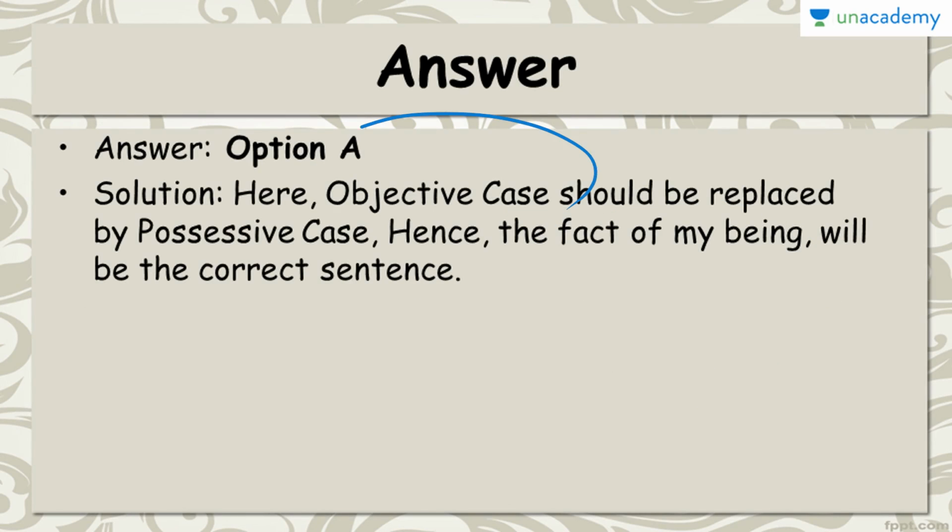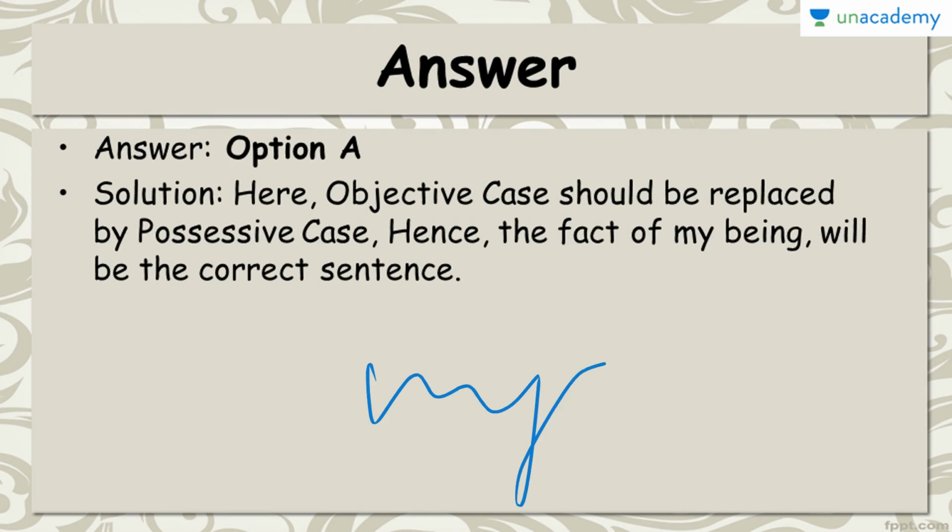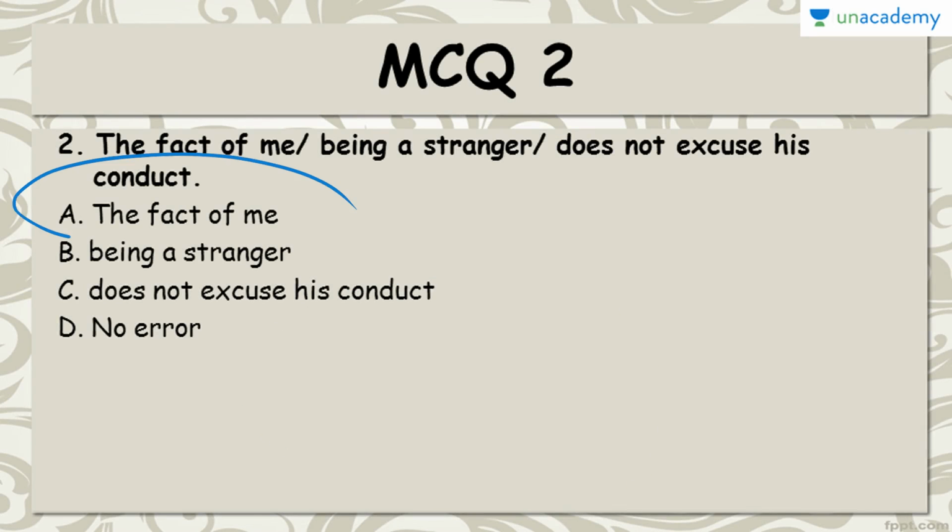So objective case is me and my is possessive. My means mera, and therefore it becomes possessive. Therefore possessive case is my, and that's the correct thing, and it should be the fact of my.